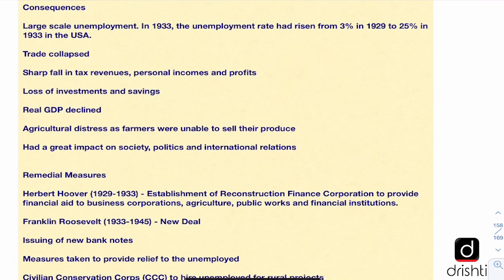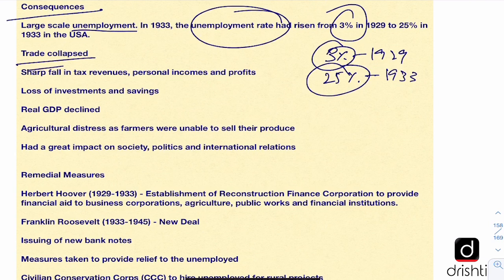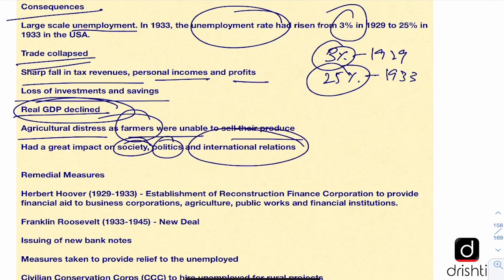Now what were the consequences? Large-scale unemployment increased from 3% in 1929 to a whopping 25% in 1933. Trade totally collapsed. There was a sharp fall in tax revenues, personal incomes and profits. There was loss of investment and savings, very understandable. Then the real GDP also declined. Then agricultural distress, as farmers were unable to sell their produce because nobody was earning, people were unemployed. And this had a great impact on society, politics and international relations.